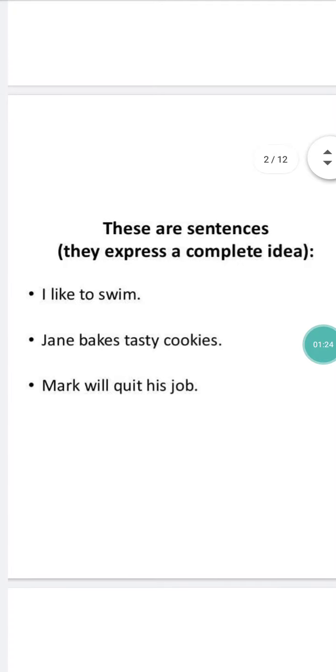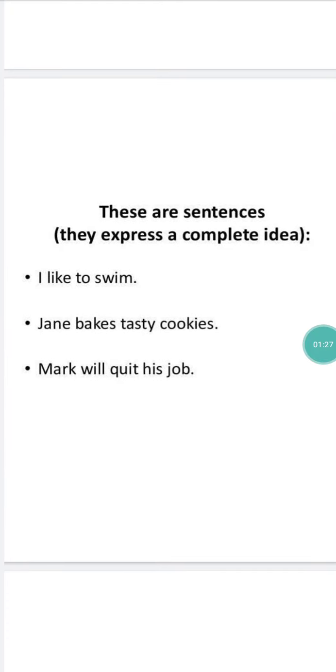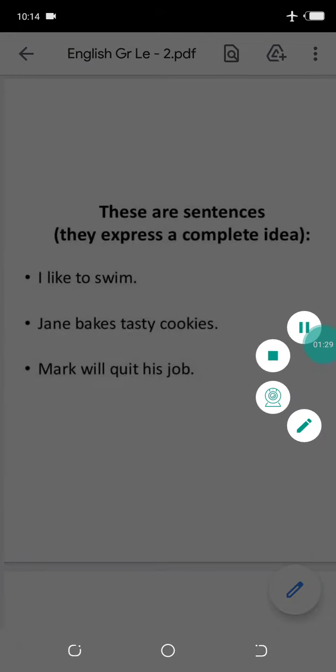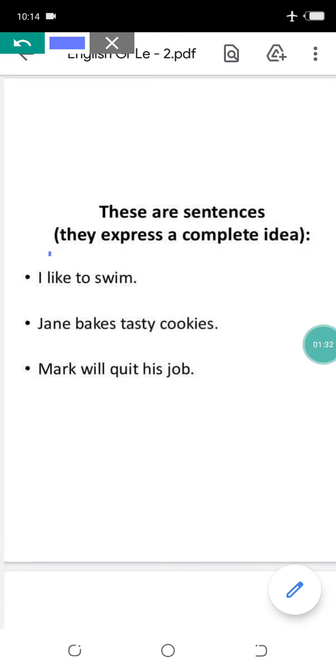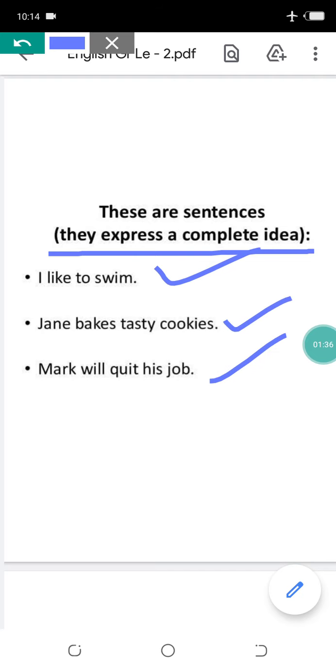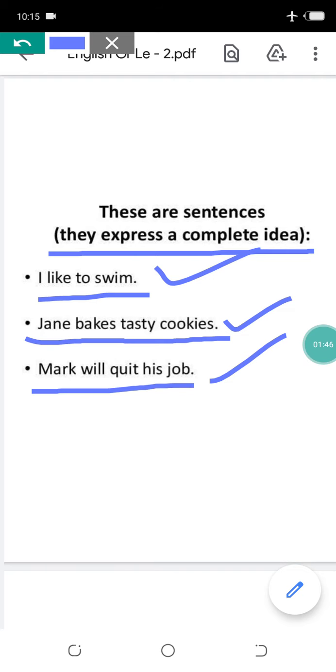Now see this. These are the sentences. As you can see, here we are checking that these all are expressing a complete idea. In these sentences 1, 2 and 3, we can get the complete idea. See, I like to swim. Jane bakes tasty cookies. Mark will quit his job. Here Mark is the name of a person. Okay, one boy whose name is Mark, he will quit his job. So in these 3 sentences we are getting the complete sense. So we can call them a sentence.